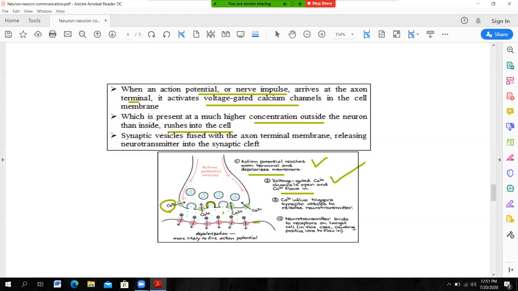So the neurotransmitter binds to these receptor sites, which are responsible for the opening of channels and depolarization of the membrane. After depolarization, ions enter the postsynaptic neuron.